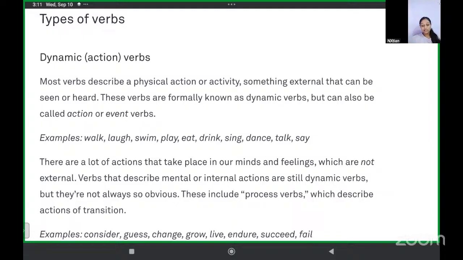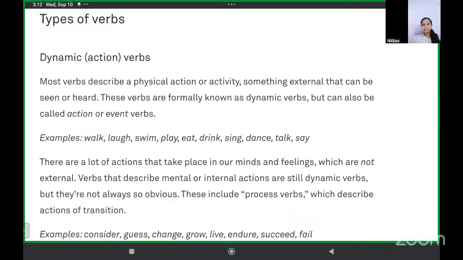There are a lot of actions that take place in our minds and feelings which are not external. Some actions that happen in our mind are not external, okay? They are not shown outwards. Verbs that describe mental or internal actions are still dynamic verbs, but they are not always so obvious, okay? They include process verbs which describe actions of transition. Okay, means that these are not happening actually, but they're happening in our mind. Say we are thinking to take a walk.